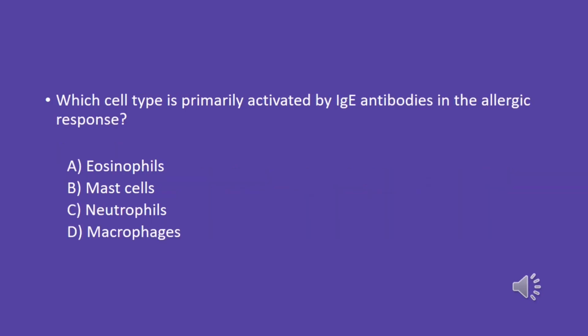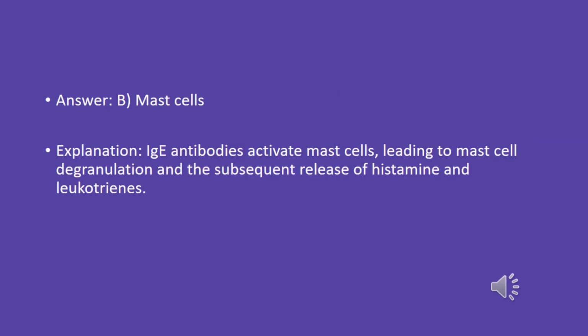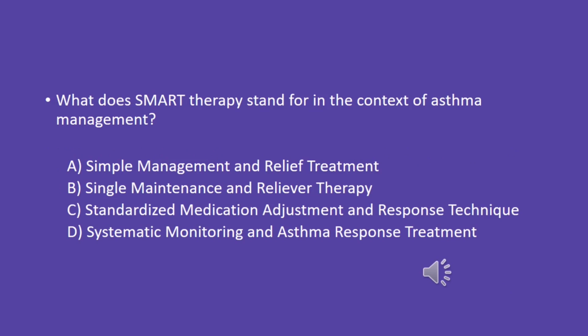Which cell type is primarily activated by IgE antibodies in the allergic response? A. Eosinophils. B. Mast cells. C. Neutrophils. D. Macrophages. Answer: B. Mast cells. Explanation: IgE antibodies activate mast cells, leading to mast cell degranulation and the subsequent release of histamine and leukotrienes.